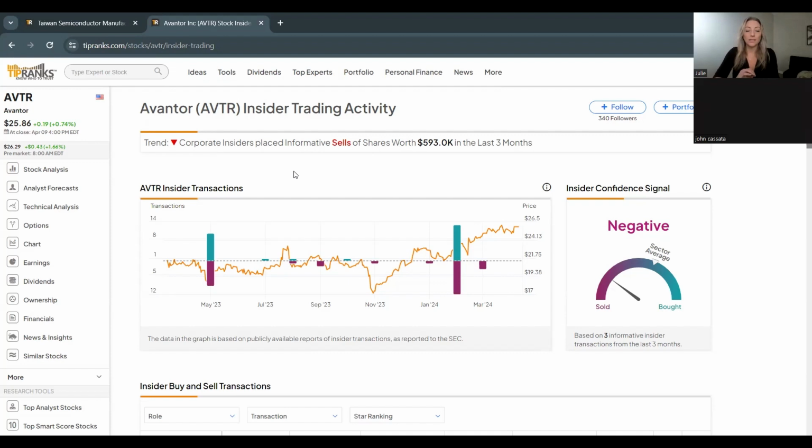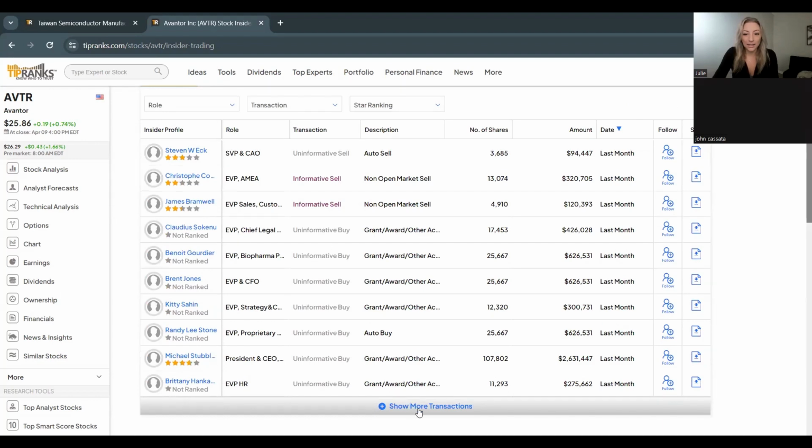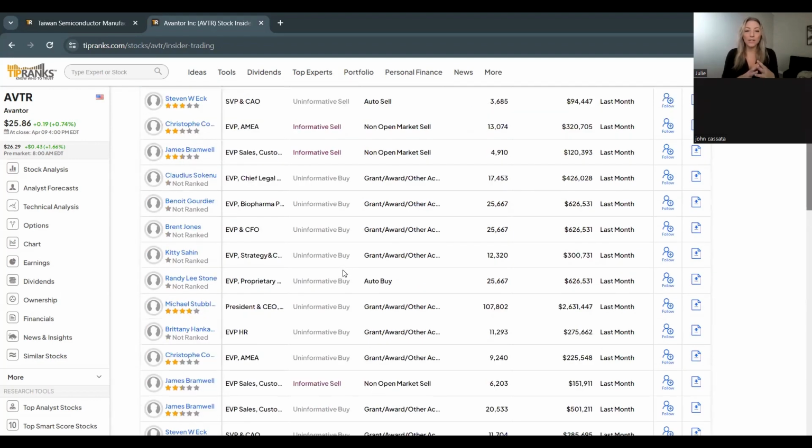Now, of course, this is something we've gone over a bit before, so I won't get too into the weeds with it. But we have informative or uninformative buys and sells. So an uninformative sell, as you can see in the gray here, or buy, are ones that were already set up as part of probably a compensation program where they already had a plan to sell off so many over a specific amount of time. So they don't really indicate how that insider maybe feels about the direction of the company and what's happening.